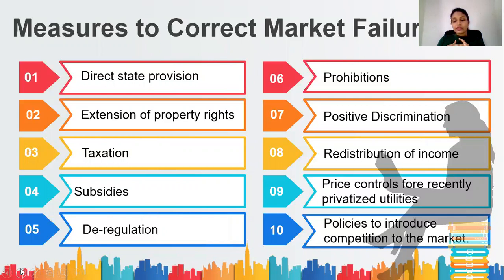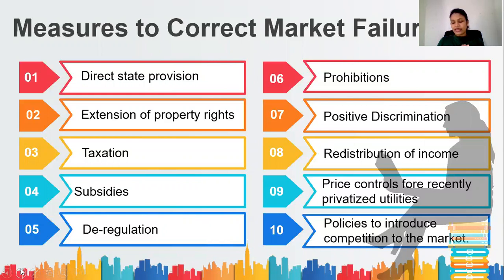Deregulation. What can you do for deregulation? Yes, sale of cigarettes cannot be done to a person less than 21 years of age in Sri Lanka. That is a deregulation. Okay. Then prohibitions. For prohibitions, yes, you can say you can't smoke in public. It's strictly prohibited. Then you can do positive discrimination.